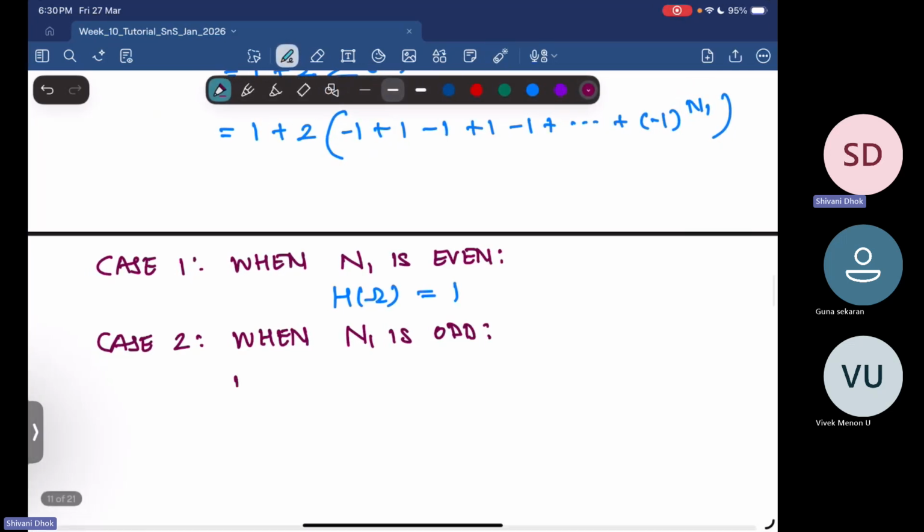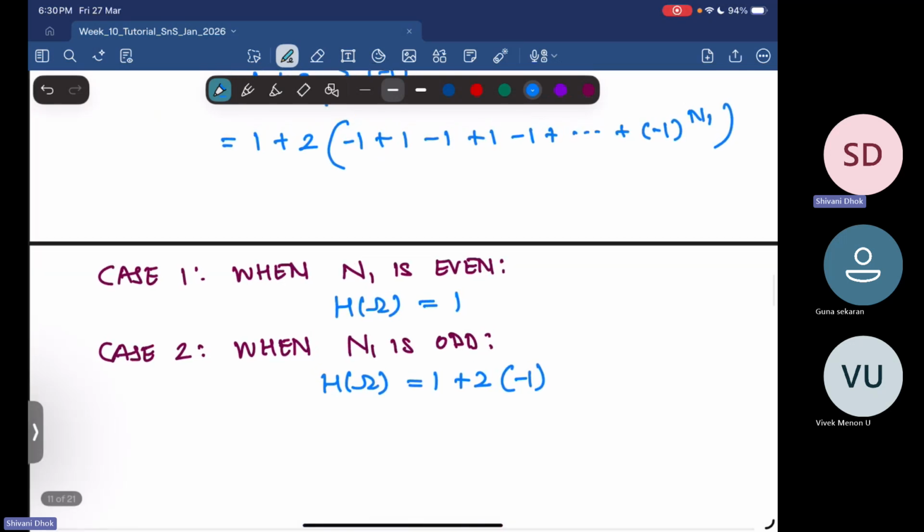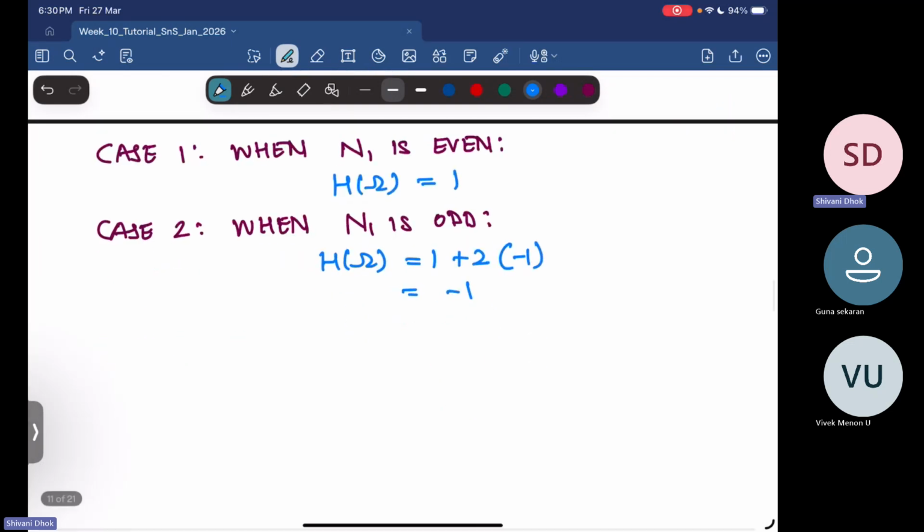So what you will get is H of omega, this one remains as it is, plus 2 times minus 1, and that will give me a minus 1. So essentially, in both the cases, your magnitude of H of pi, so this is at omega equal to pi, let me just write it. So magnitude of H of pi is equal to 1.